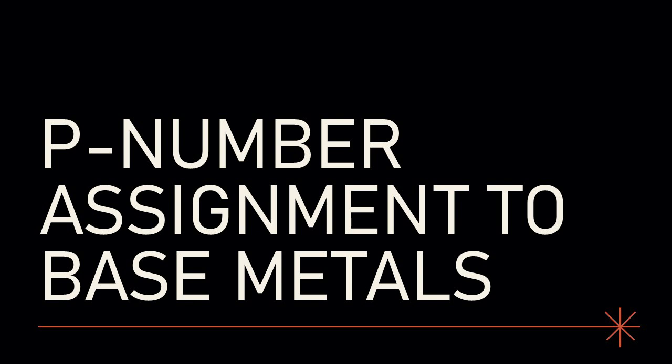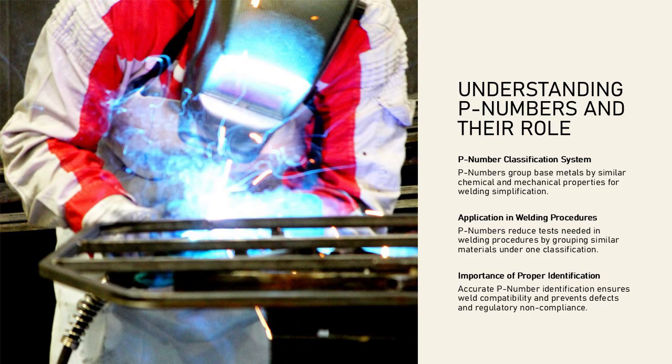These group base metals with similar properties, simplifying welding procedure qualifications and ensuring compatibility. P numbers are a classification system used to group base metals with similar chemical compositions and mechanical properties. This system simplifies the qualification of welding procedures by reducing the number of tests required when welding similar materials. API 577 adopts the ASME boiler and pressure vessel code approach, where metals are assigned P numbers based on their characteristics such as carbon content, alloying elements, and tensile strength.